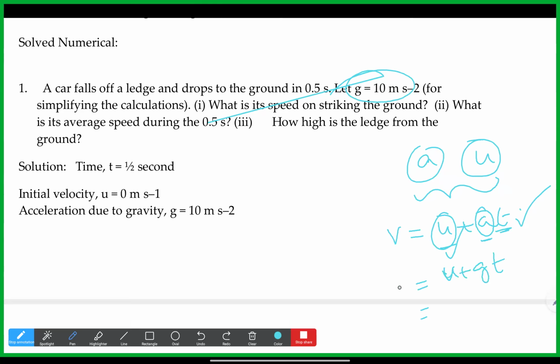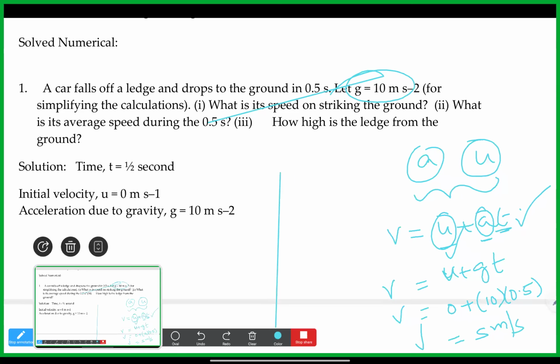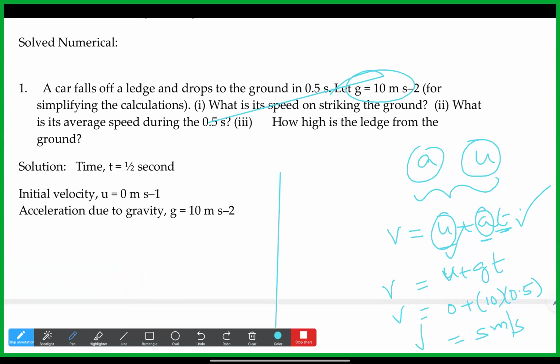So u is 0. In this equation, a gets replaced with g, so v is equal to gt, which is 10 into 0.5, so 5. Correct. What I'm trying to tell is, Pranav, v is equal to u plus at. We should use it when we have initial velocity, time, and acceleration values to find the final velocity. Yes, sir. Okay.